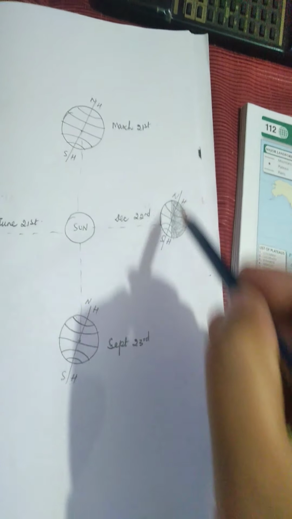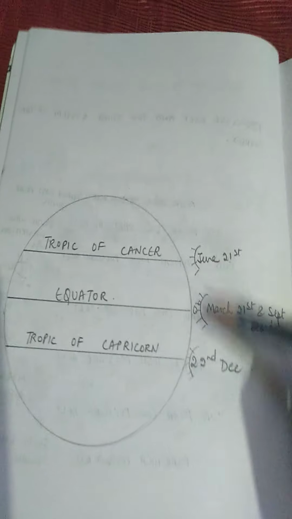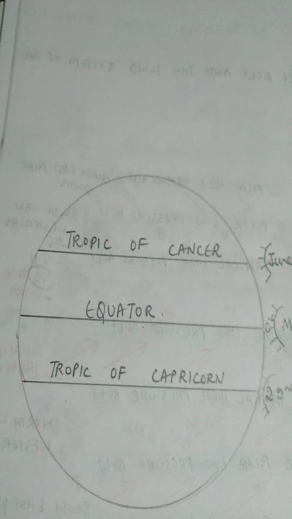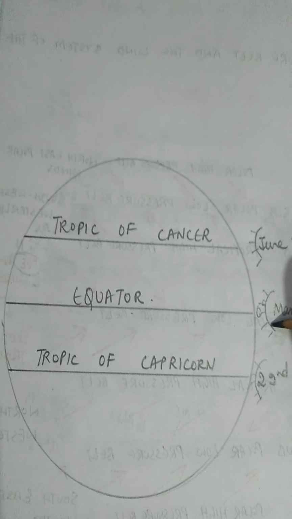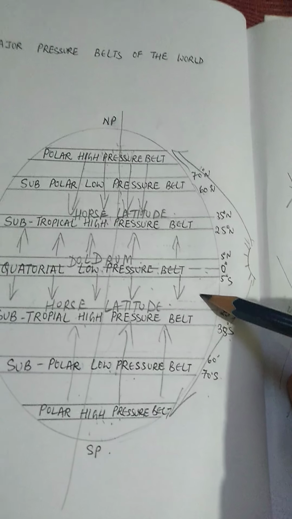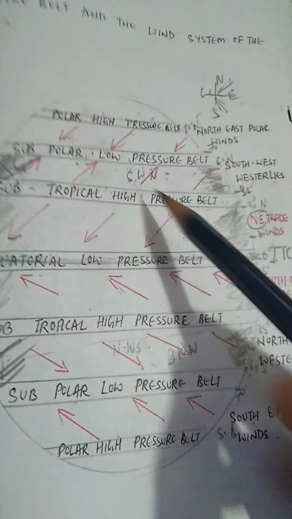Actually, it is the earth that is moving around the sun, but we feel as if the sun is moving up and down. This movement is known as the apparent migration of the sun. Now what happens on March 21st and September 23rd, when the sun is vertically overhead at the equator, is what is known as the normal pressure belts, which we have discussed in the previous chapter. This is the normal pressure belts, and the wind system which we have.